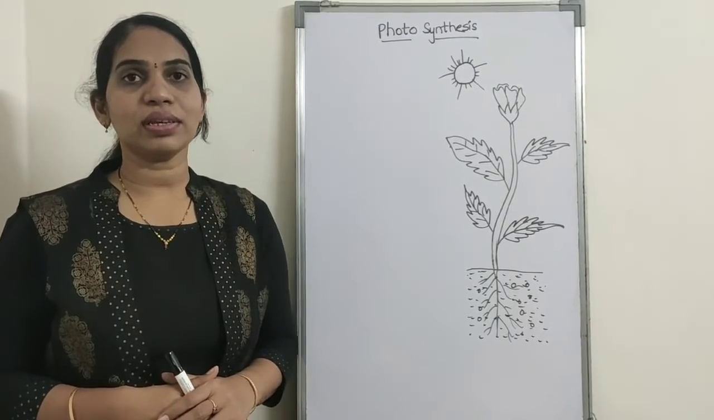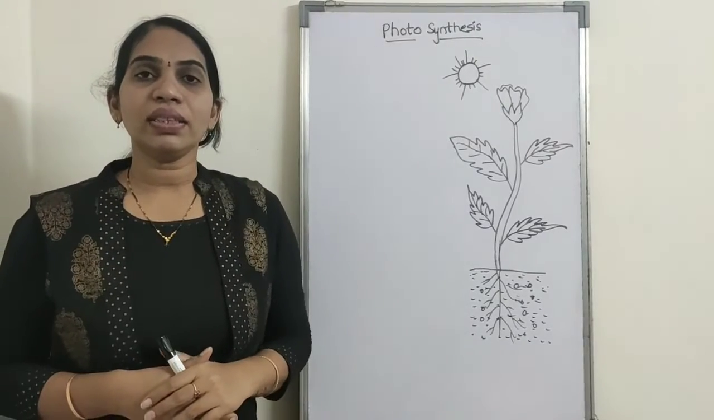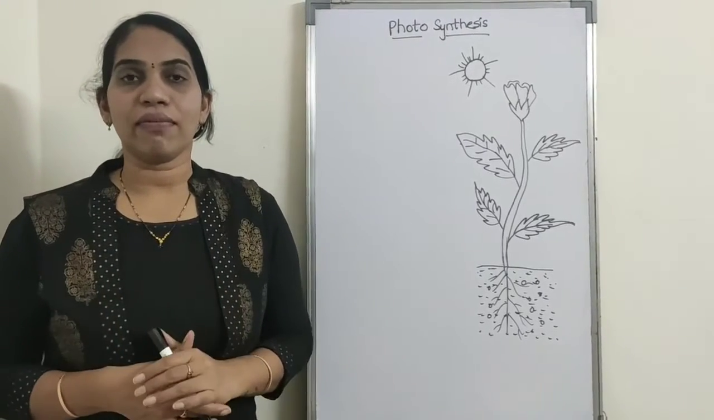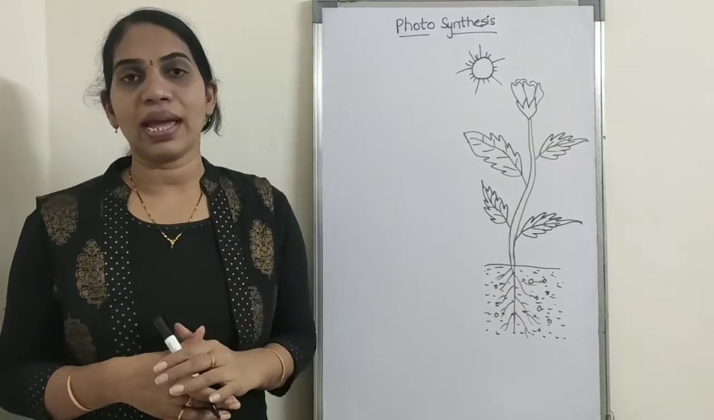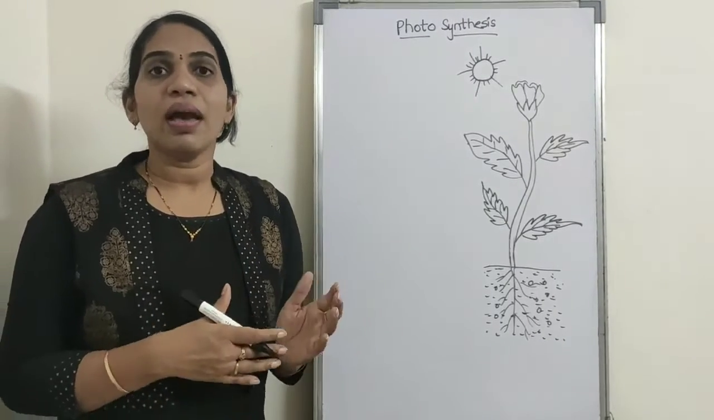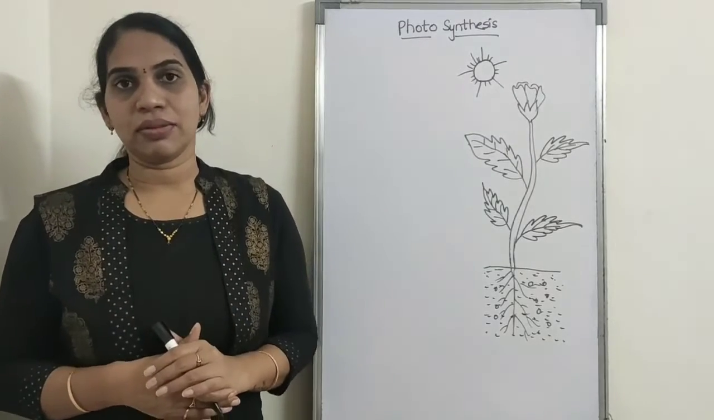Today I would like to discuss the basics of photosynthesis. All living things require food to survive. Humans and animals eat other animals or plants as food. But plants cannot eat like humans or animals.